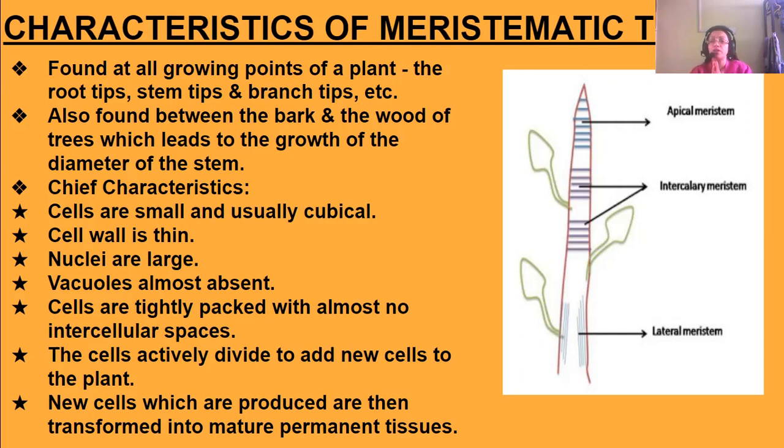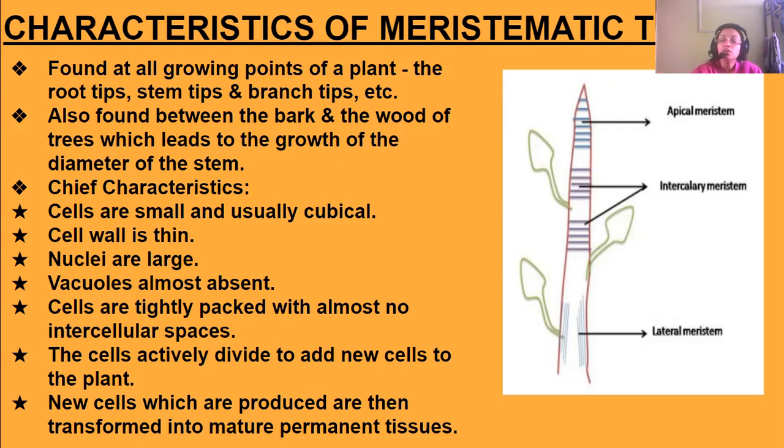One thing you must have noticed is that plants can grow throughout their life, but animals cannot. So the plants' meristematic tissues, the growth points of the plants, carry on this division throughout their life, and therefore they add to the growth of the plant. And when these new meristematic cells mature, they transform into mature permanent tissues.